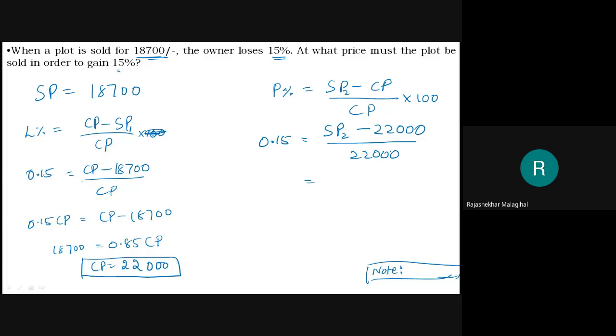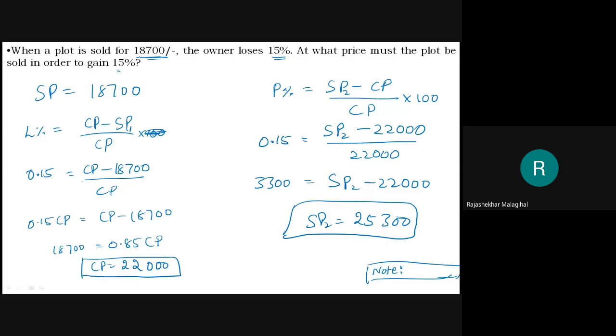This 22,000 into 0.15 is 3,300. 3,300 equals SP2 minus 22,000. Therefore, SP2 equals 25,300. Interesting, no? If we sell for this amount, he loses 15%. If we sell for this amount, he will gain 15%.